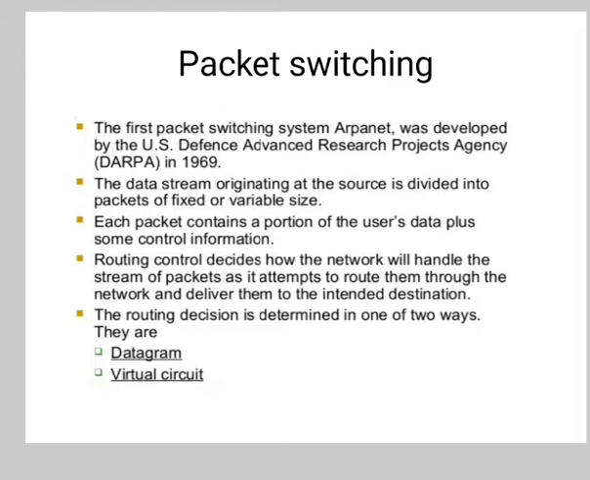The routing decision is determined in one of two ways, that is datagram and virtual circuit. So packet switching is the basis for the Internet Protocol. In the packet switching method, messages are split into a number of small packets, generally of fixed size. These packets are transmitted in store-and-forward fashion. Additionally, packets may need to be buffered locally to resolve contention for resources. If the system runs out of buffer, packets are dropped.